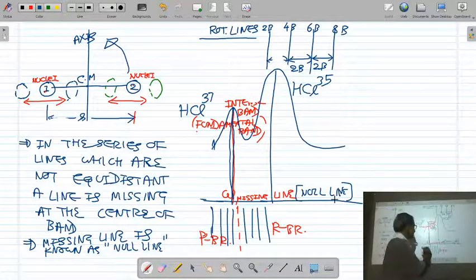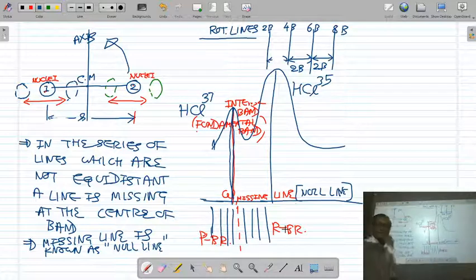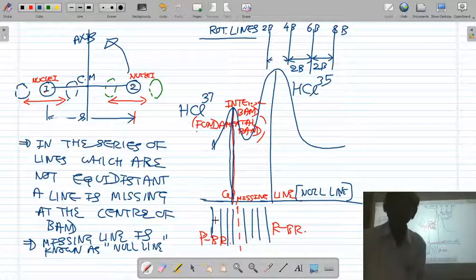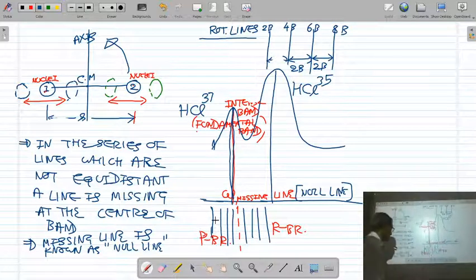On one side we get one set of lines, they are forming P branch lines, and on the other side we have another set of lines, they are forming R branch. How we get P branch and R branch, that we are going to study later on.